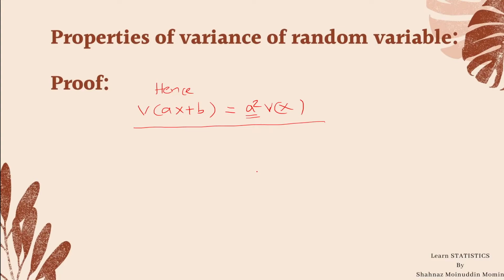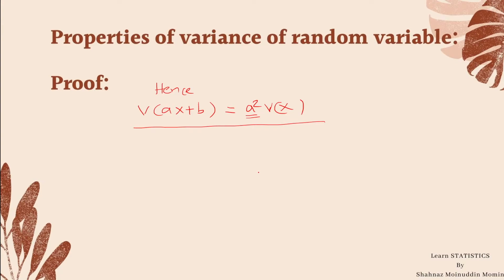In this way, in this lecture we learn two things. The first thing is what is mean and what is variance. We have learned the definition of mean and variance. Further, we learn the properties of variance, in which the first property is variance of a constant is always 0.